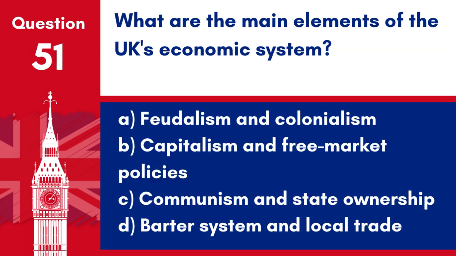Question 51. What are the main elements of the UK's economic system? A. Feudalism and colonialism. B. Capitalism and free market policies. C. Communism and state ownership. D. Barter system and local trade.